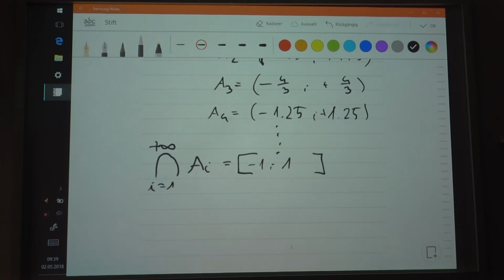As you can see, this is the countable intersection of open intervals, or open sets, and that can be closed.